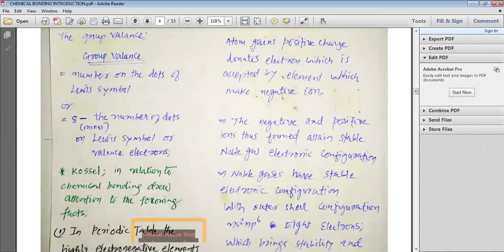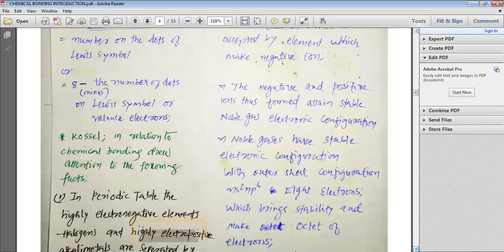So one atom donates an electron and becomes positively charged. Another atom accepts the electron and becomes negatively charged. The negative and positive ions thus formed attain a stable noble gas electronic configuration. These elements either donate or gain electrons to make their electronic configuration very similar to the noble gas.